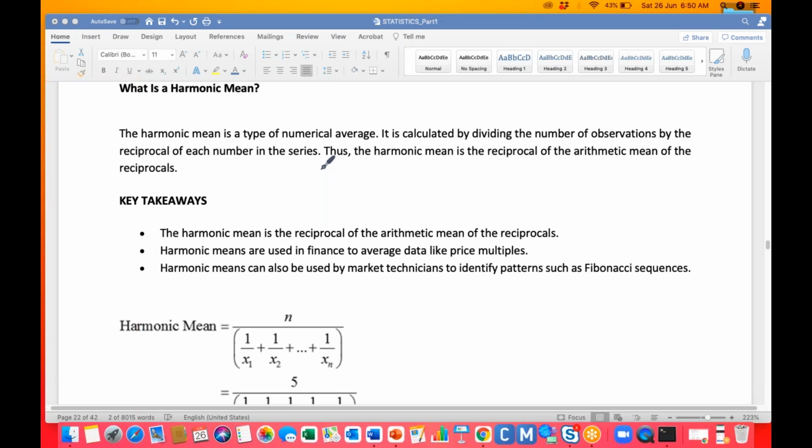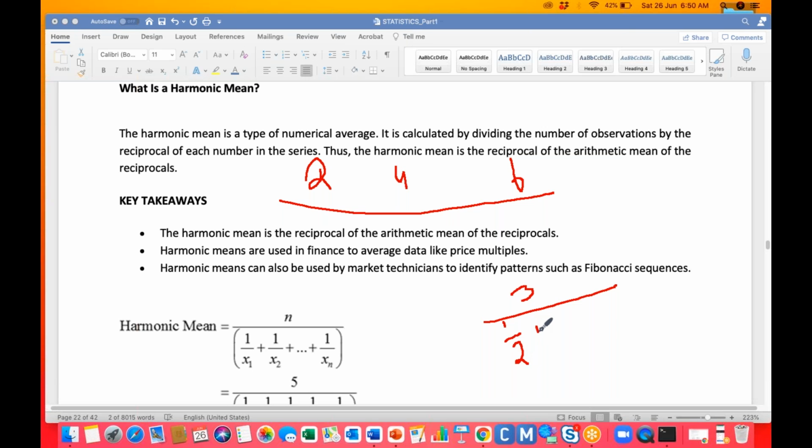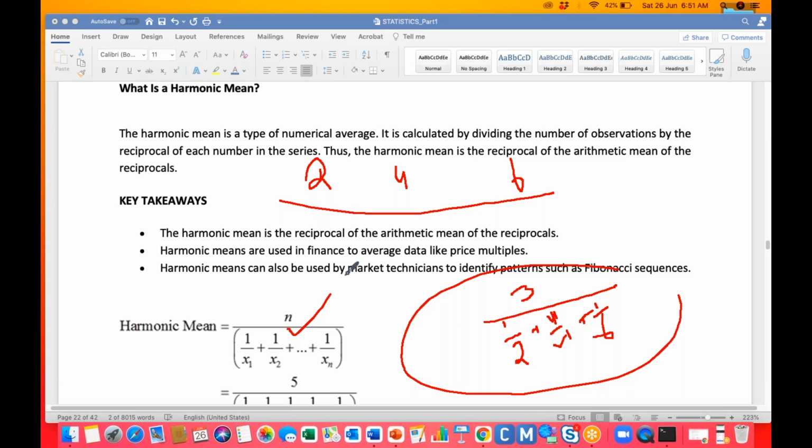Yeah, for example, I have the elements 2, 4, and 6. If I want to find the harmonic mean, how many elements are there? I have 3 elements, right? So 3 divided by, harmonic mean in the sense, the reciprocals: 1 by 2 plus 1 by 4 plus 1 by 6. Okay, this is the formula actually. This is the formula we can use to find the harmonic mean.